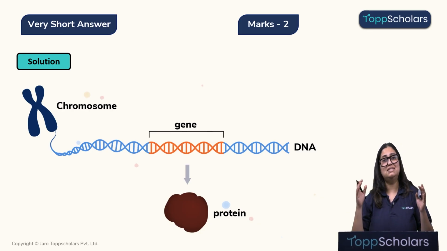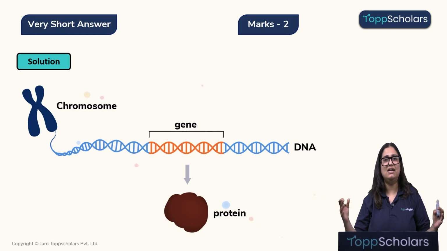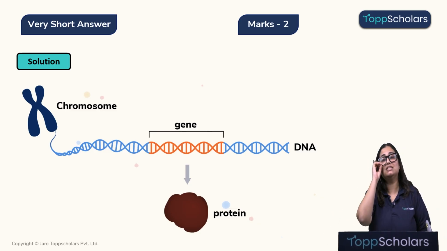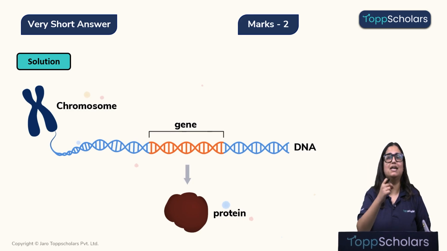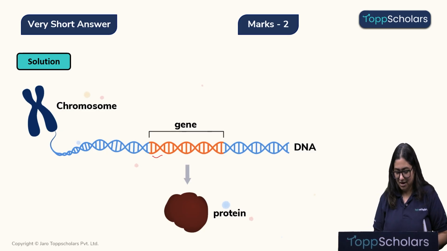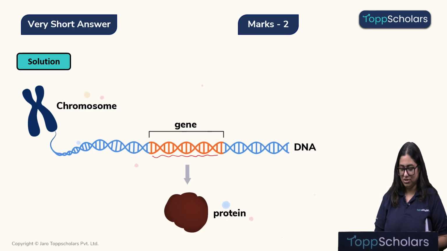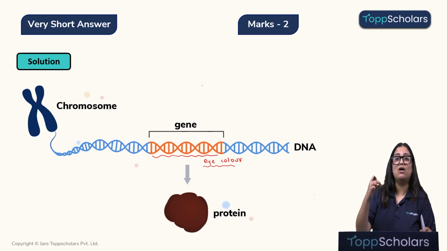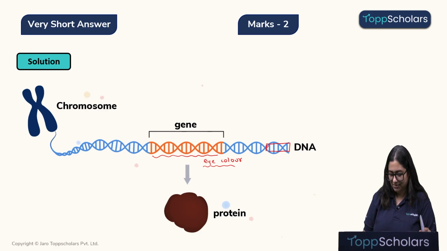Yes. Now, this DNA has all this information, but it is not randomly located on the DNA. Every DNA has a specific segment which has specific information to give rise to a specific part of the body. Like for example, let's say that this part of DNA has information to develop your eye color. So, if you have brown color eyes like me, it is because we both have a DNA that encodes for a brown colored eye. Similarly, let's say this is that segment of DNA that has information to develop hair.